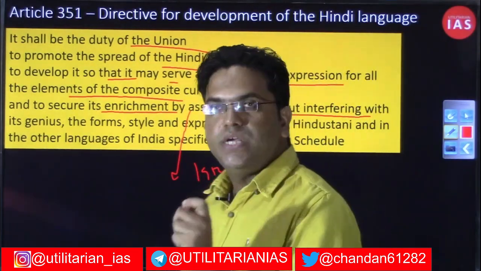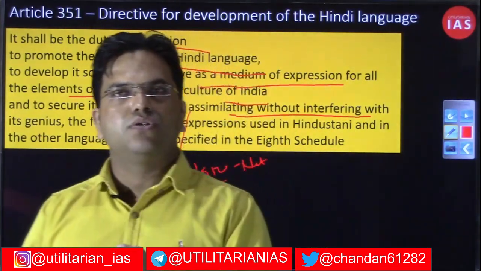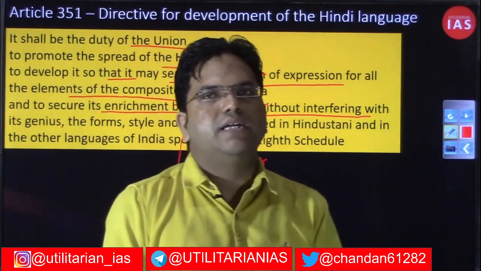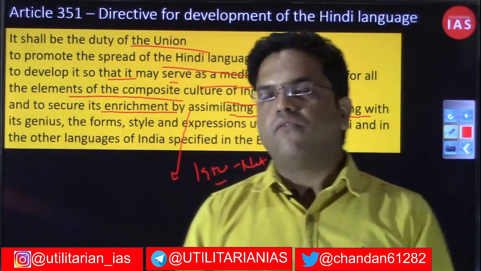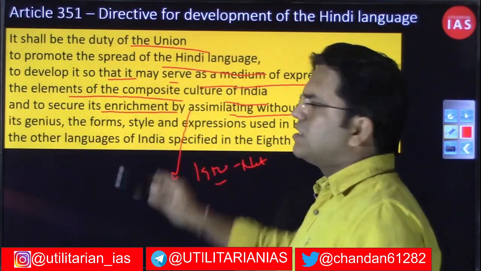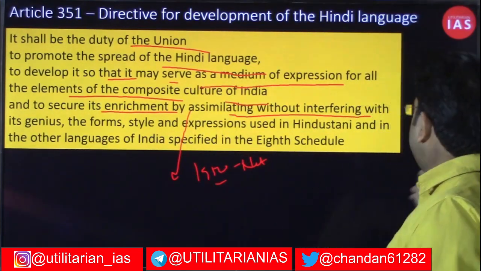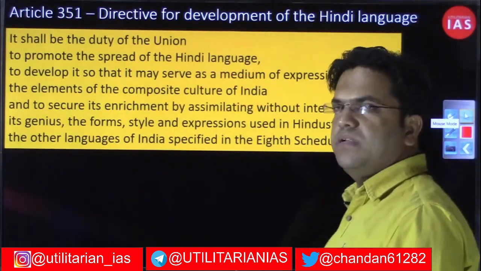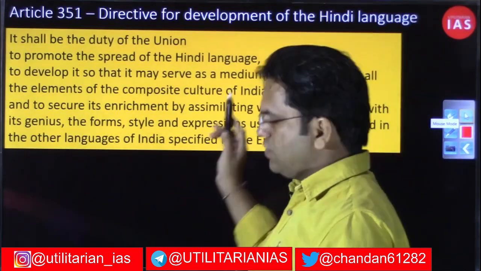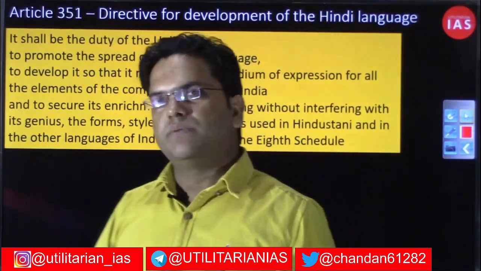But while doing so, the Union also has to ensure that Hindi's original identity does not vanish. All these things have been mentioned. So is the Union really doing these things? Is the Union really working sincerely for the promotion of Hindi?